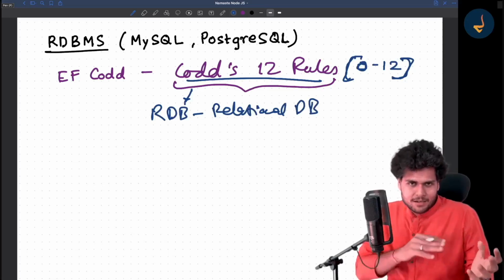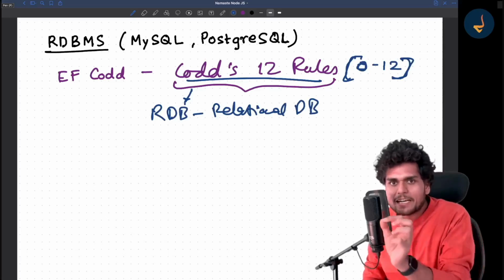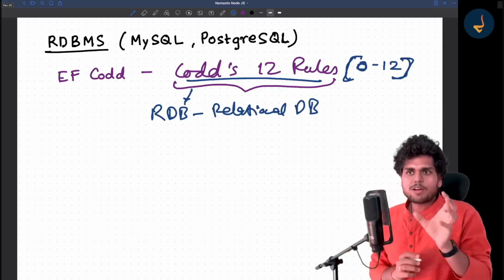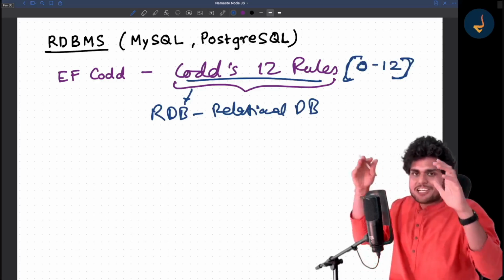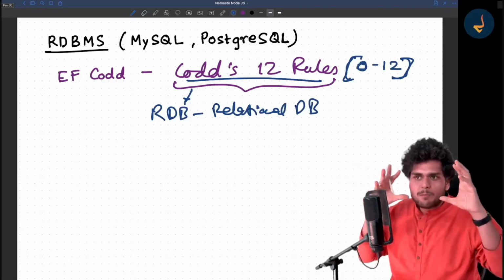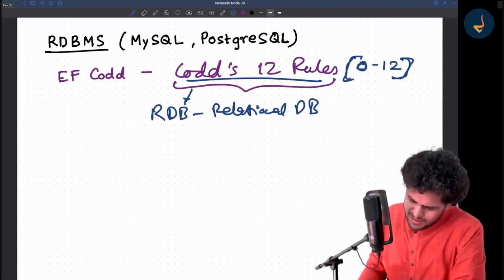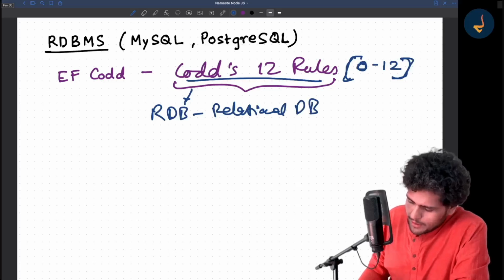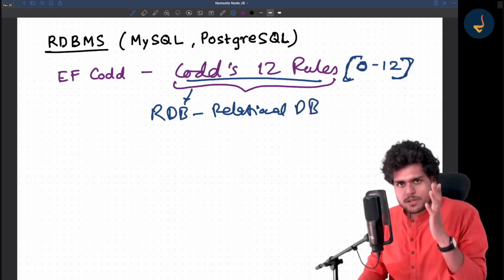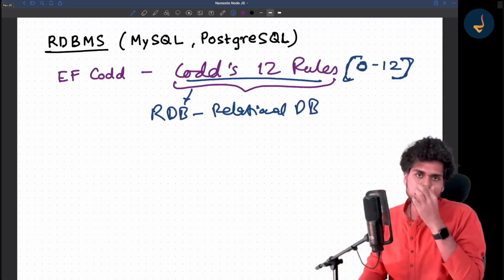So if you want to create a relational database, he introduced relational databases, and you'll get to know the word relational. RDBMS means Relational Database Management System. So relational database means you have different tables and you have relations between these tables. So the data model is relational. I will talk a little bit more about it very soon. Don't worry about it. But assume that these are 12 rules, which say that if a database follows these 12 rules, then it becomes a relational database.